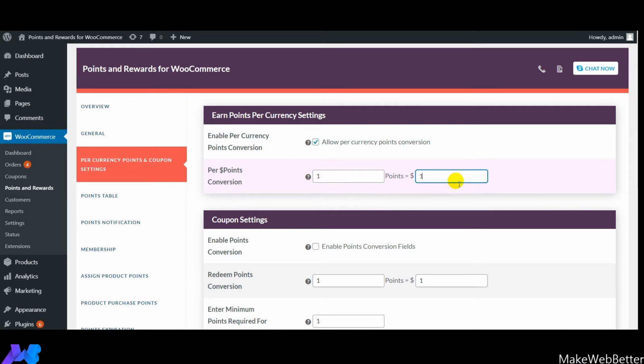So the very first thing that you need to do is enable the per currency points conversion setting right from here, and next you need to set the points and the amount in dollars. So guys, how will it work? If you mention the number of points as 1, and the amount as $1, it means that as soon as the customer spends $1 in his online shopping, he will get points equal to 1. Accordingly, the points that will be earned by your customer will be calculated. So this is how this feature works.